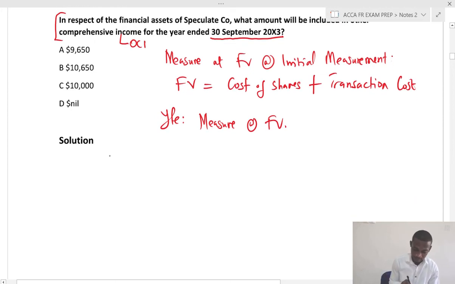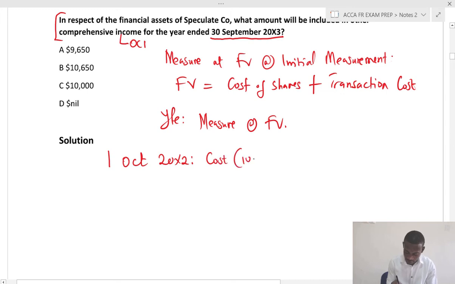So it means that on 1st October 20x2, the shares would be the cost, which will be 10,000 times 3.5, and that should give us 35,000, plus transaction cost.